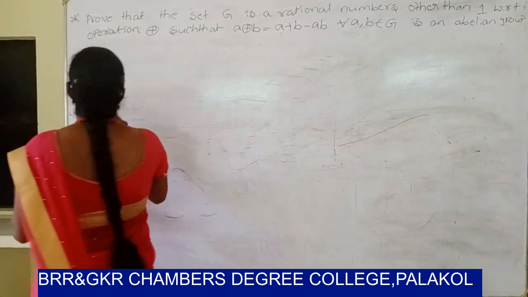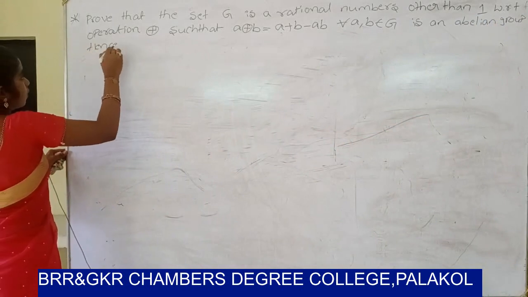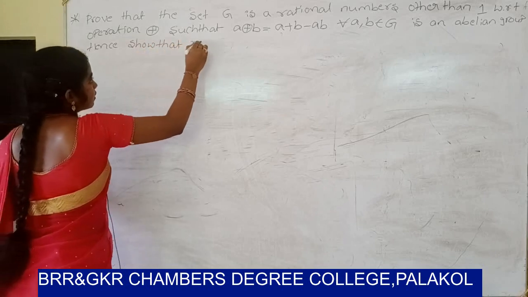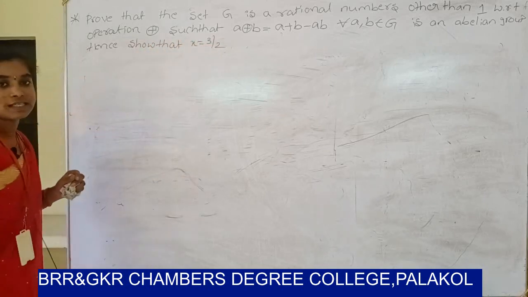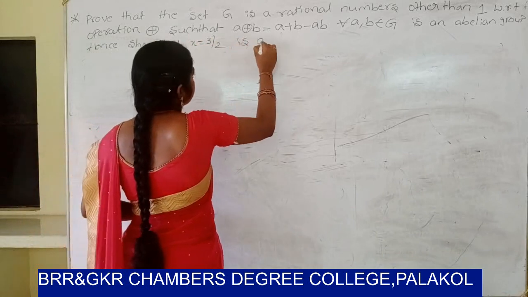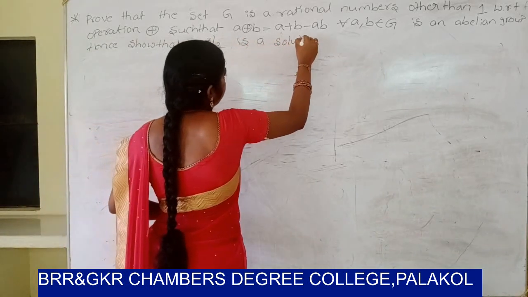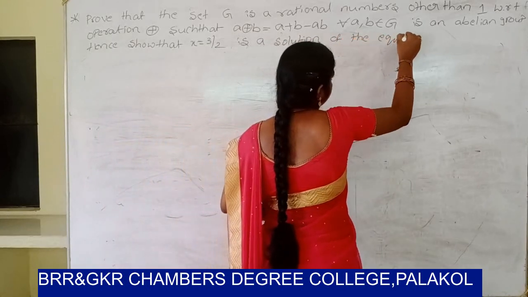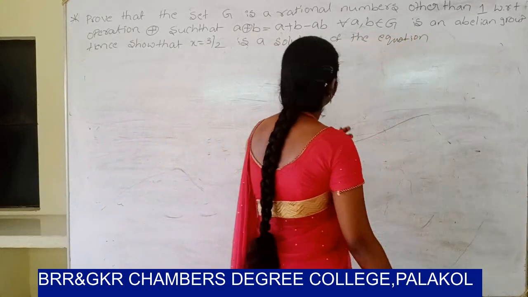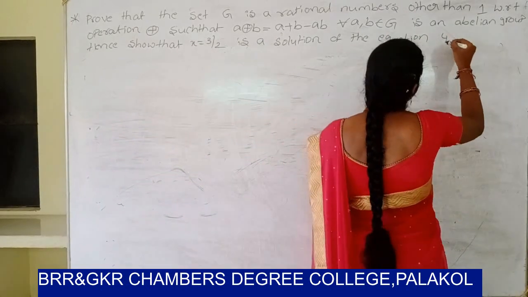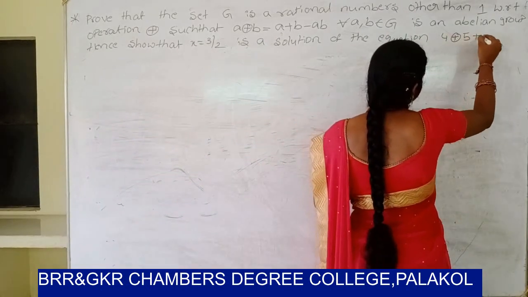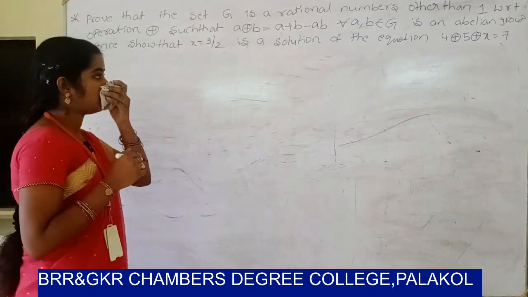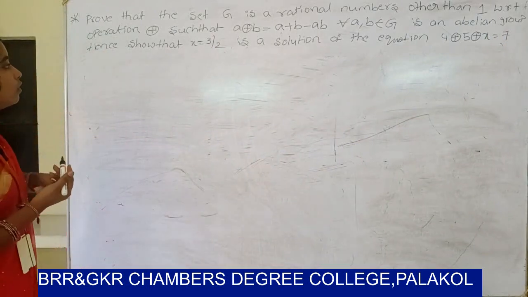And hence show that x equal to 3/2 is a solution of the equation 4 ⊕ 5 ⊕ x equal to 7.